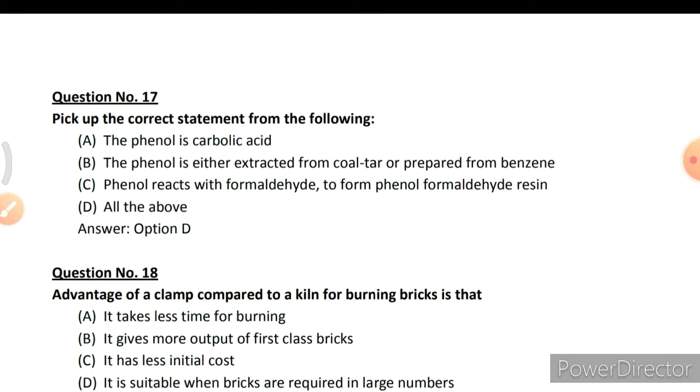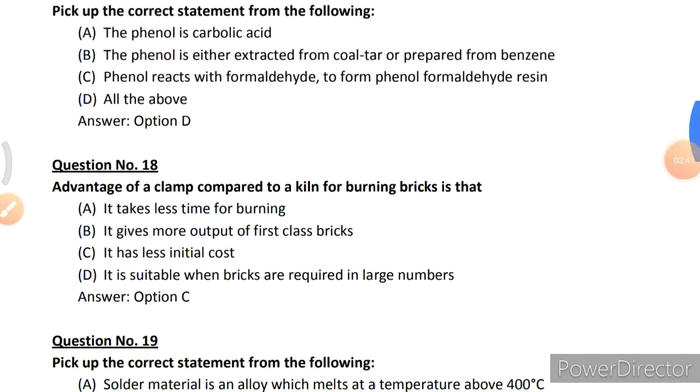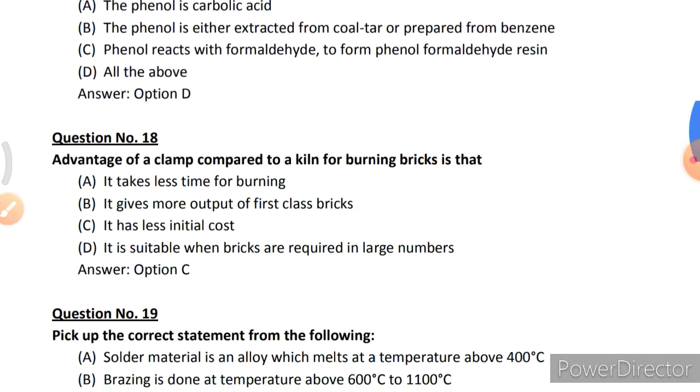Pick up the correct statement. The phenol is carbolic acid. The phenol is extracted from coal tar or prepared from benzene. Phenol reacts with the formaldehyde to form phenol formaldehyde resin. All the above. So the option D, all the above. Advantage of clamp compared to kiln for burning bricks is that it has less initial cost.